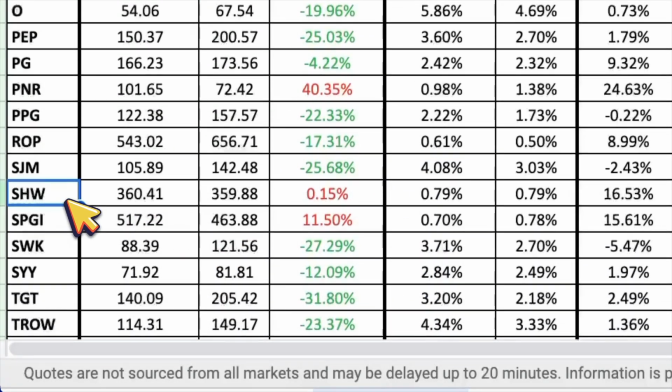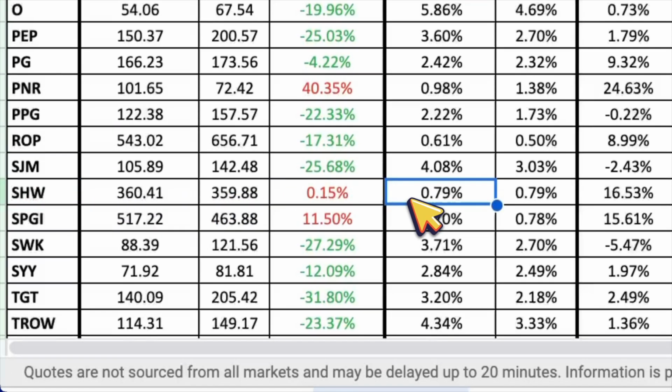Then we have Sherwin-Williams, ticker symbol SHW, and it looks about fairly valued with a dividend yield of 0.79%. Next is S&P Global, ticker symbol SPGI, and it looks about 11.5% overvalued with a dividend yield of 0.7%. Then we have Stanley Black & Decker, ticker symbol SWK, and it looks about 27% undervalued with a dividend yield of 3.71%. Next is Cisco, ticker symbol SYY, and it looks about 12% undervalued with a dividend yield of 2.84%.